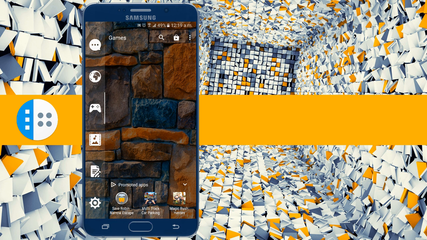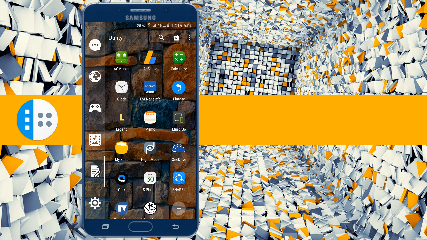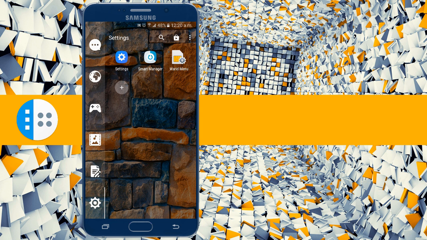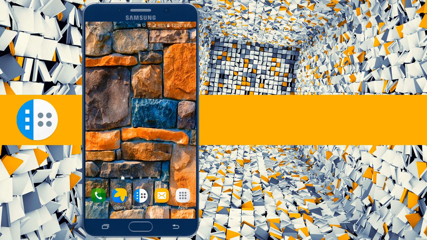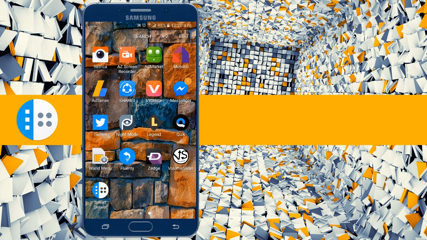This app has many features, like automatic app sorting into categories like communication, internet, games, media, and settings. Hide unwanted apps and protect them with PIN or fingerprint. Use a gesture to open the drawer from any app. But my favorite part is that your launcher still works the same way, and when you want to quickly jump into something, you open the Smart Drawer.